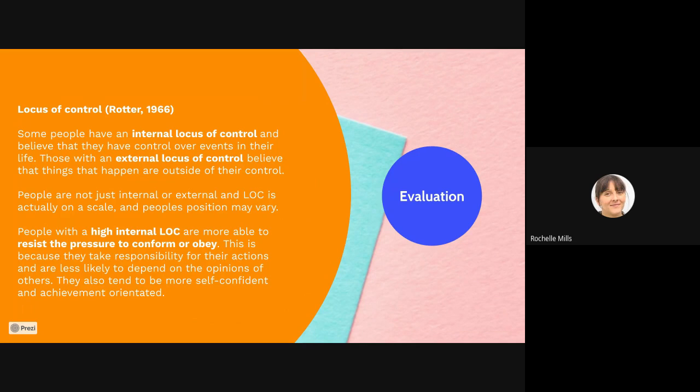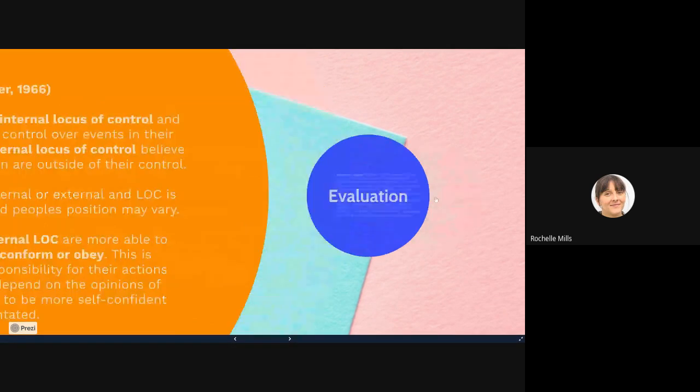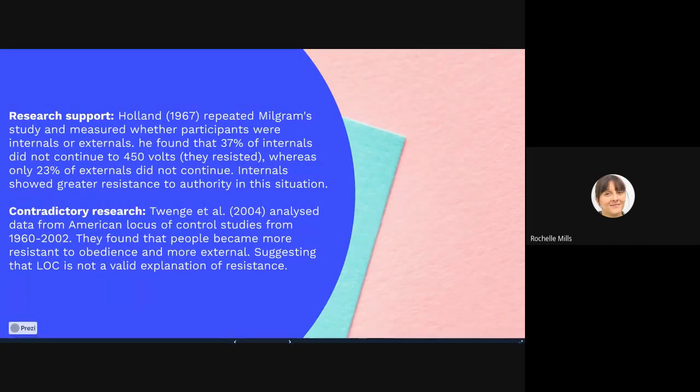So, for example, if someone sat Asch's experiment and they had a high internal locus of control, they wouldn't rely on the answers of other individuals. They would just believe in their own answer and believe in the correct answer, and they wouldn't conform. Which could explain why Asch doesn't have 100% conformity. It could be because individuals that were questioned, because they were university students as well, had this high internal locus of control. We've got some more research to support this idea of locus of control affecting resisting social influence.